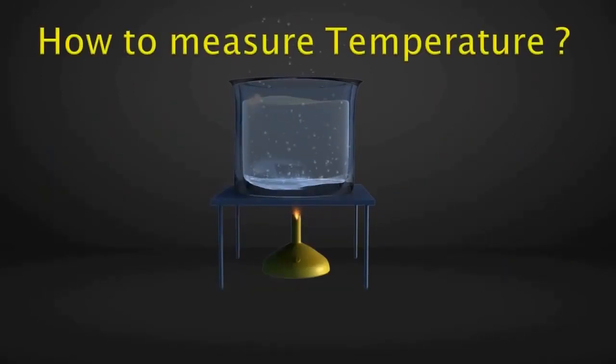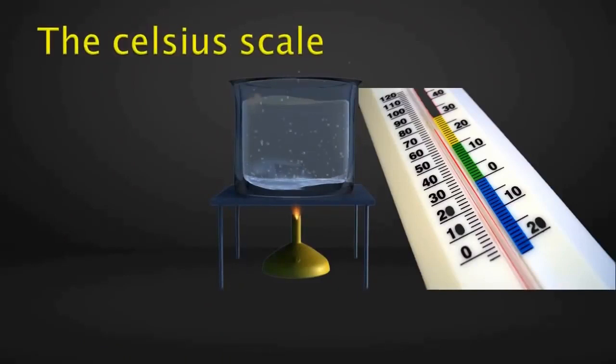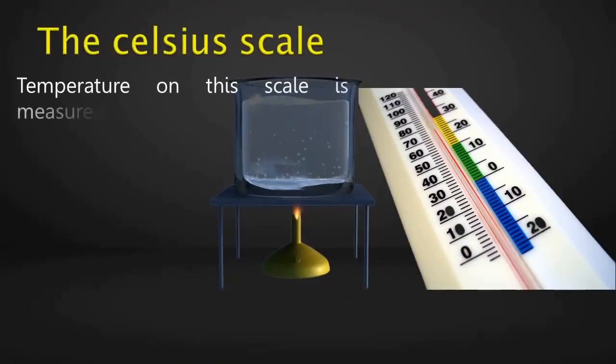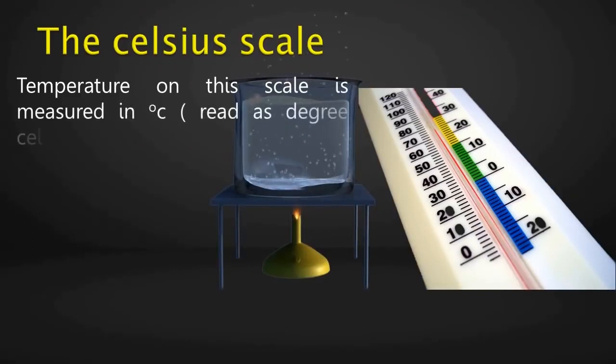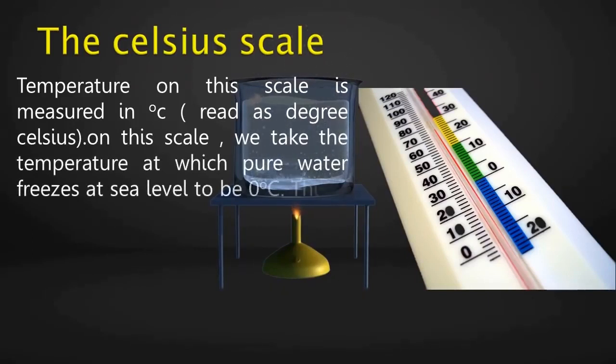How to measure temperature? We can use either the Celsius or the Fahrenheit scale to measure temperature. The Celsius scale. Temperature on this scale is measured in degrees Celsius. On this scale, we take the temperature at which pure water freezes at sea level to be 0 degrees Celsius.